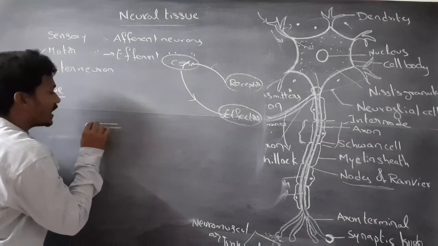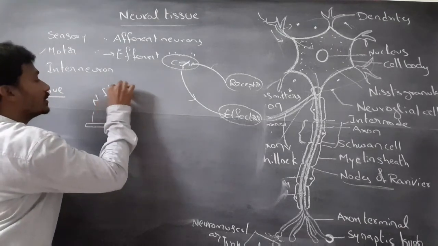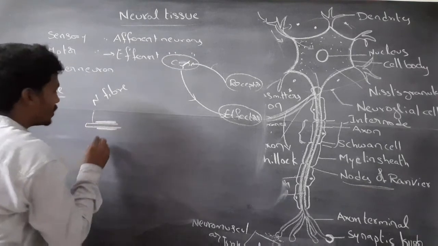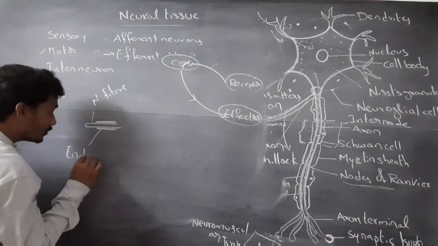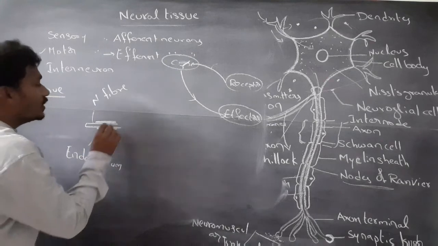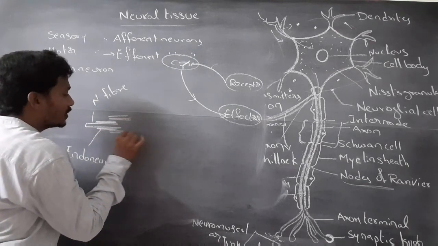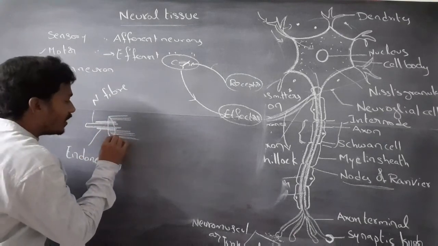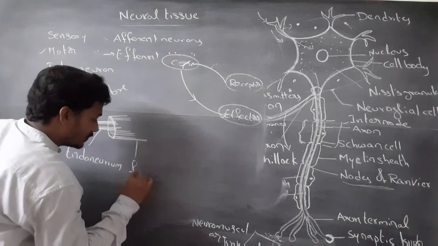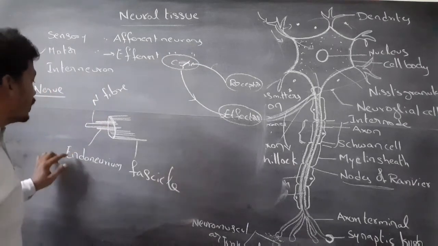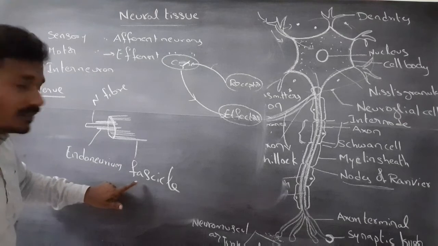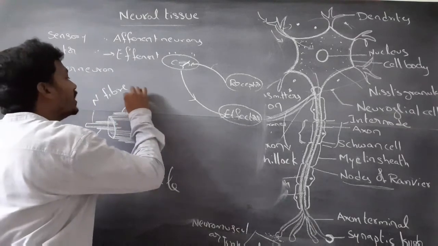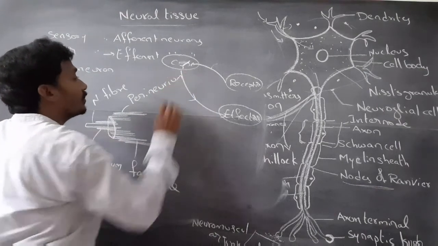Each nerve fiber is surrounded by a dense connective tissue sheath called the endoneurium. A group of nerve fibers forms a bundle called a fascicle. A fascicle is surrounded by a connective tissue sheath called the perineurium.